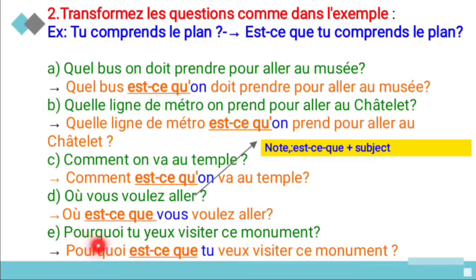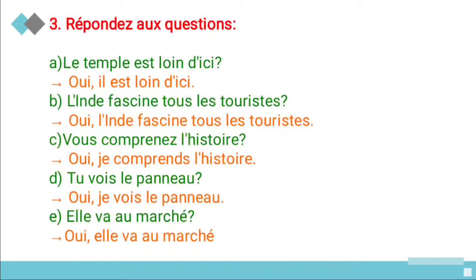And fifth is pourquoi tu veux visiter le monument? So why do you want to visit this monument? And here the subject is tu. Before that you have to use est-ce que. So pourquoi est-ce que tu veux visiter ce monument? So why do you want to visit this monument? So this is all about interrogation.